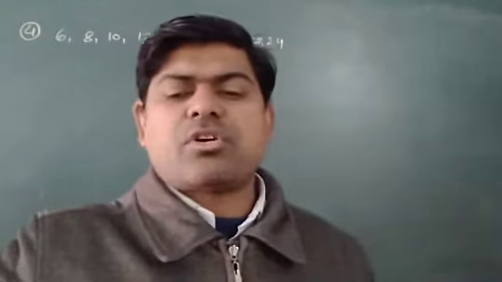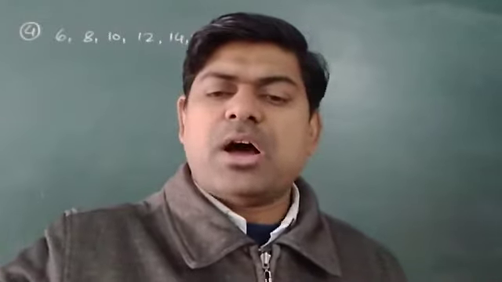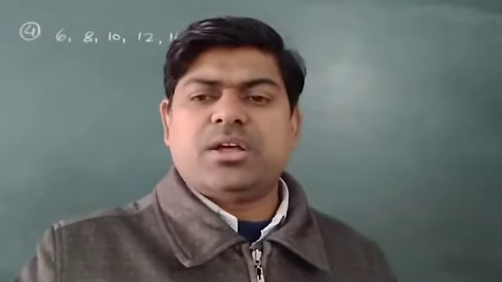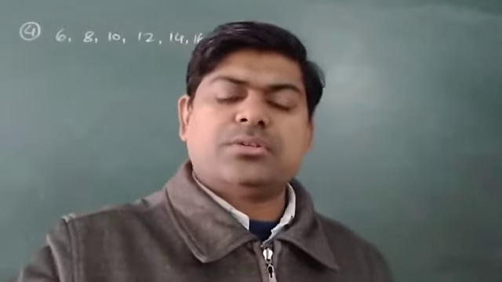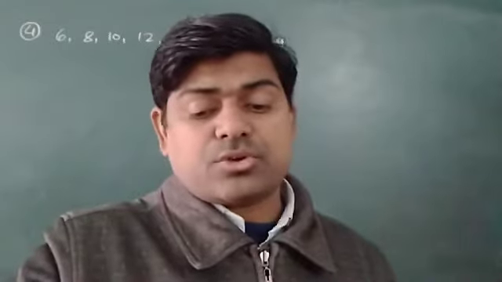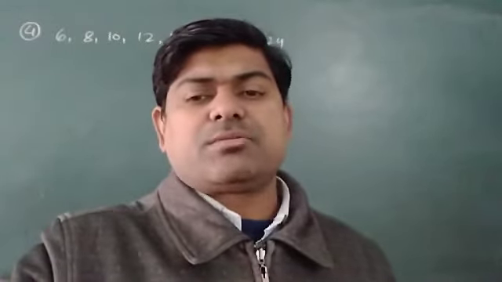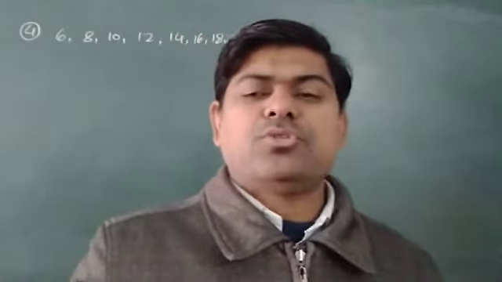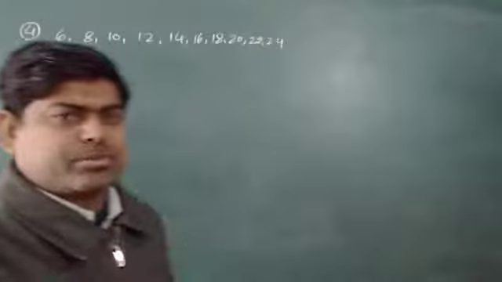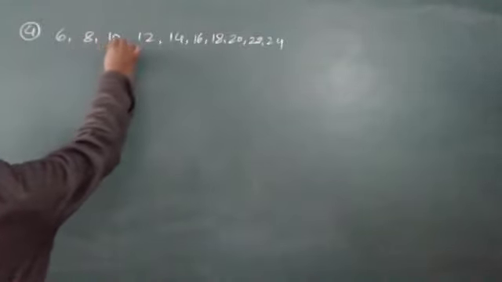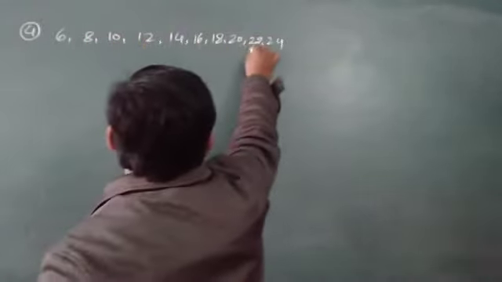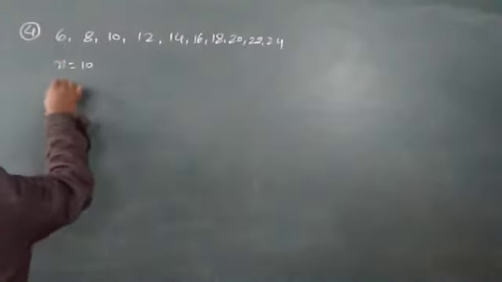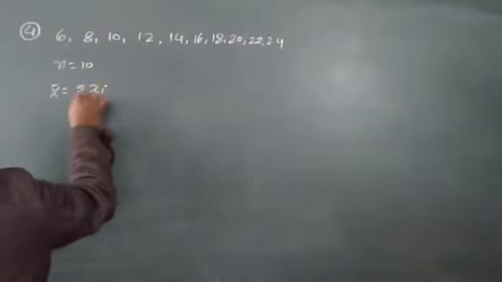Either we can write it in a column and find x bar, and after getting x bar we may form another column xi minus x bar, and then xi minus x bar the whole square. It is up to you which one you want to follow, or directly, no need to make any column. Directly I can write 1, 2, 3, 4, 5, 6, 7, 8, 9, 10. I will write n is equal to 10, and then x bar is equal to sigma xi upon n.